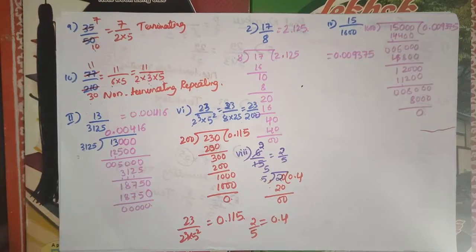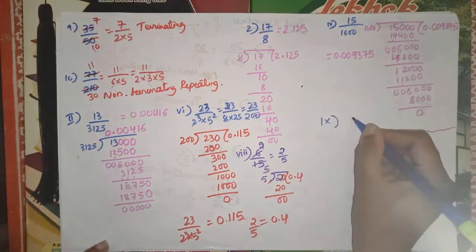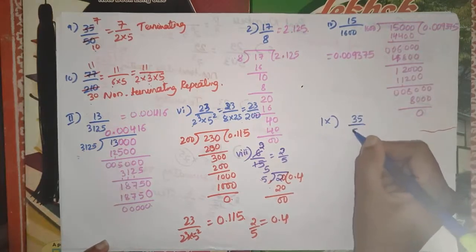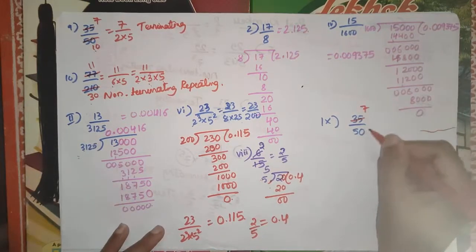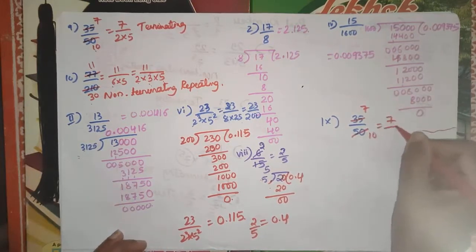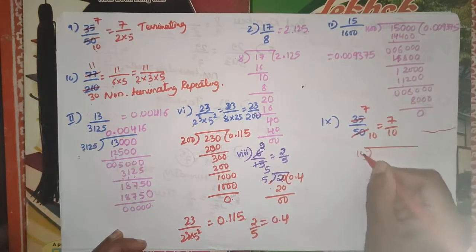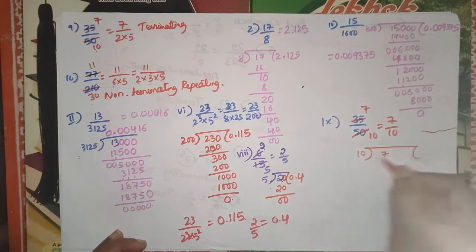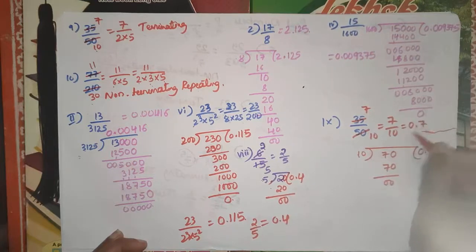So next, the last question is the 9th question. So this is 35 by 50. Okay, we know this is 5 7s are 35, 5 10s are 50. Okay, 7 by 10. I solve this one by the long division method. So 10 divides 7. Then 7 cannot be divided, so here 0 point. Okay, we know 10 7s are 70. So it becomes 0. Then the decimal expansion is 0.7.